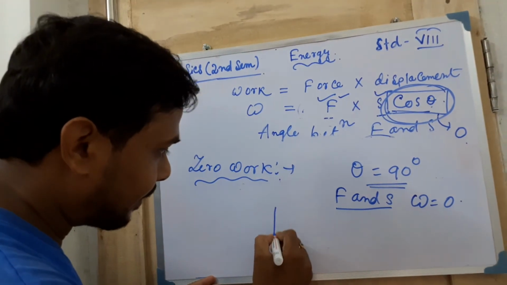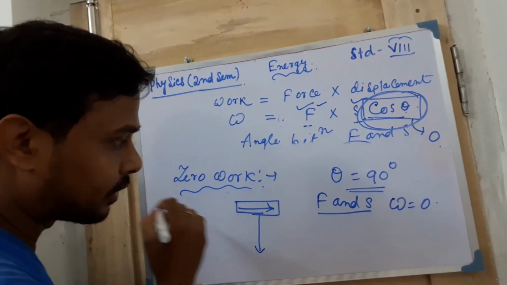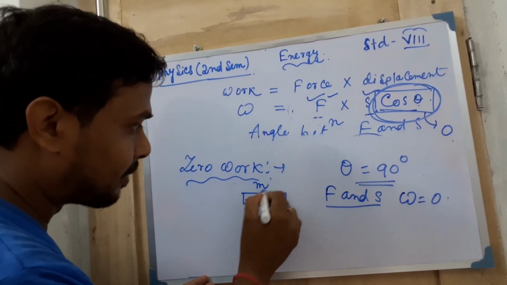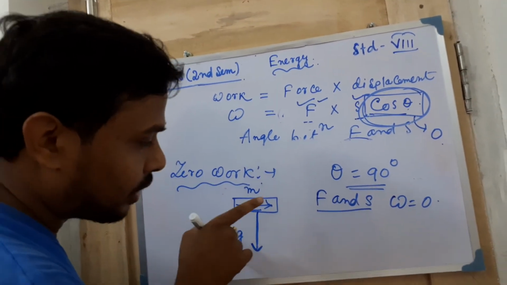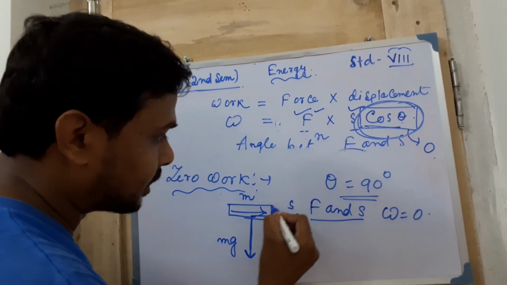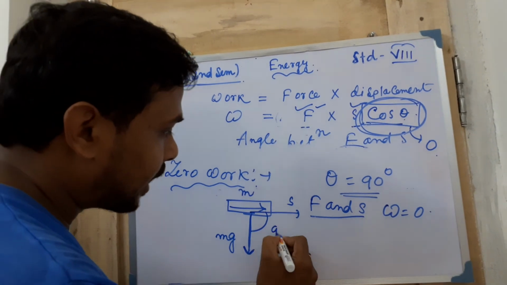Here is the marker. If m is the mass, then mg amount of force is acting in the downward direction, and while you are moving forward, this is the direction of the displacement. So what should be the angle between them? The angle between them is equal to 90 degree, no?